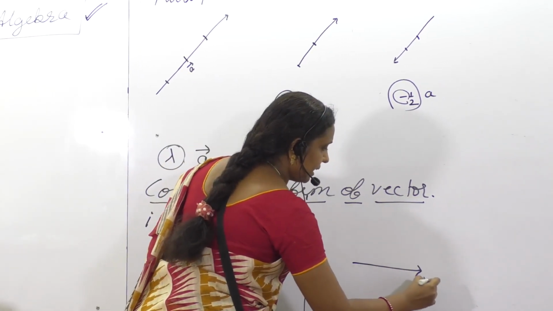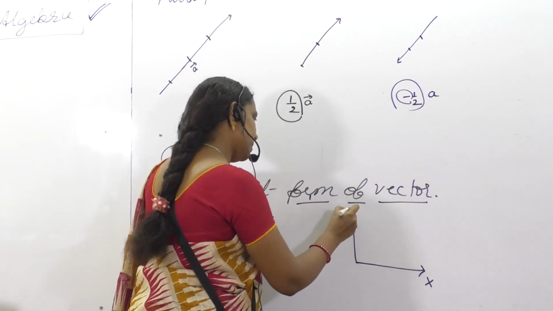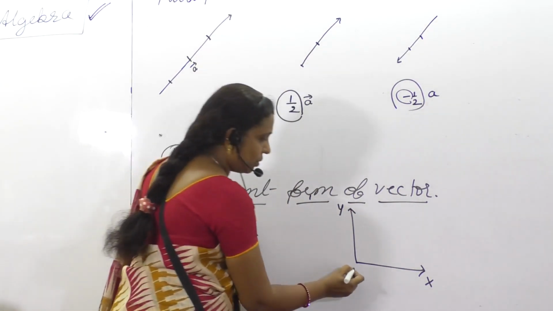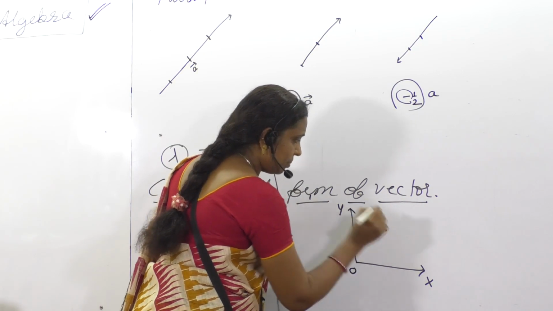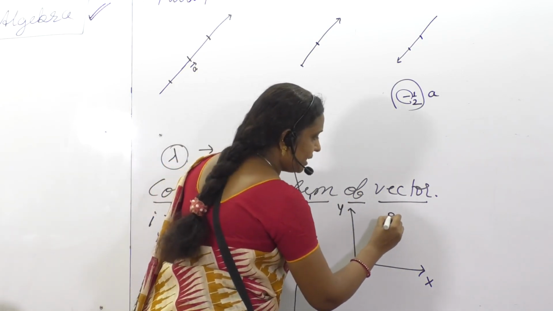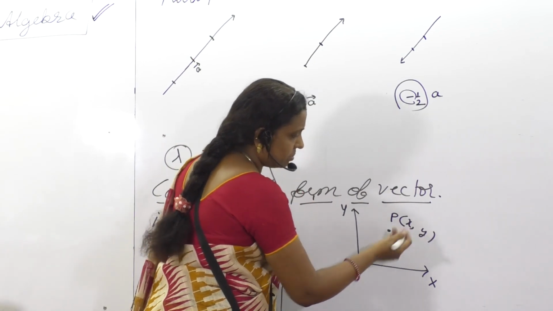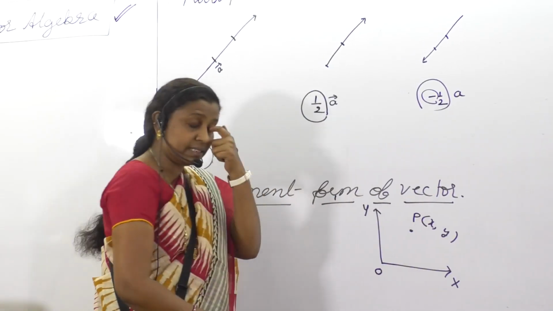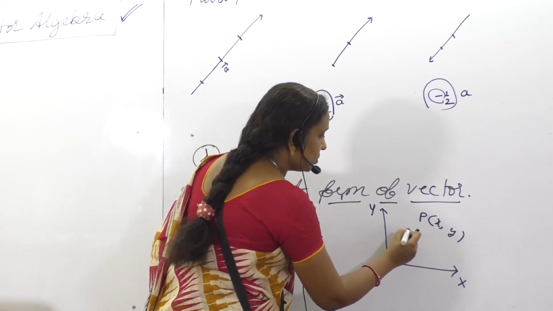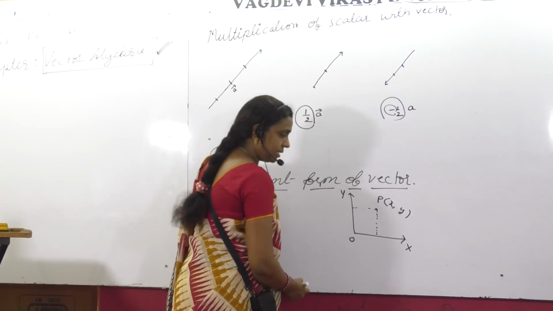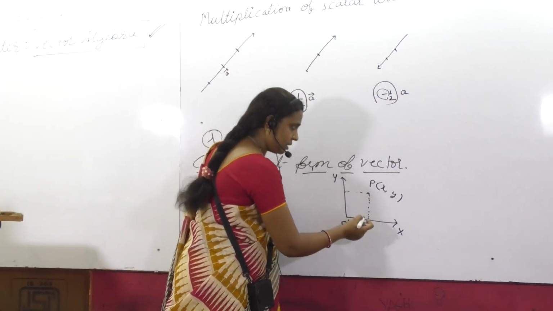Suppose this is the x axis and this one is the y axis. From the point O, if any point lies in the plane, we take it as point x comma y. X means the distance on the x axis, and then the distance on the y axis.